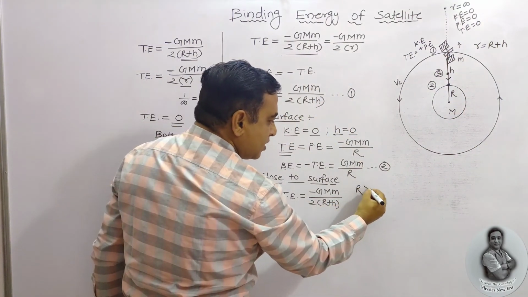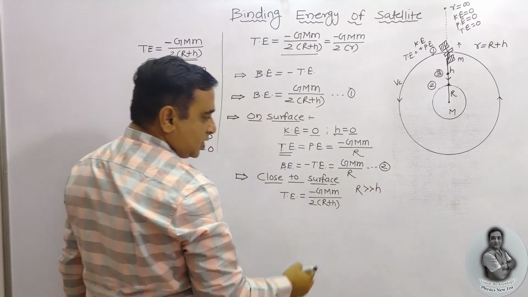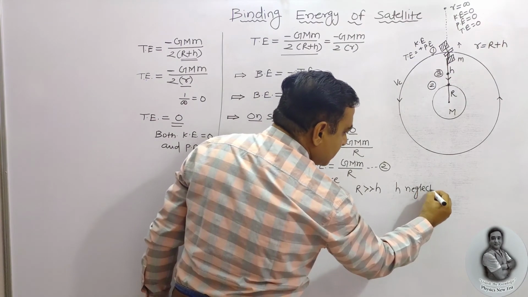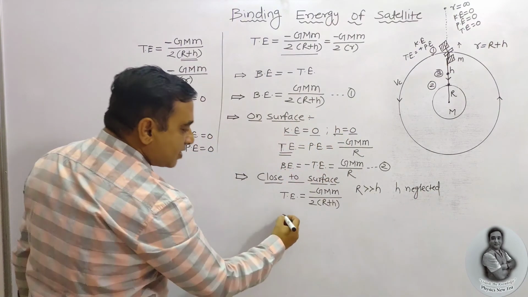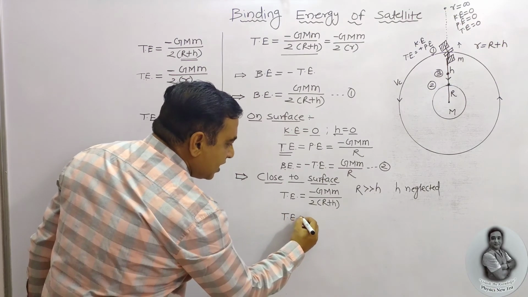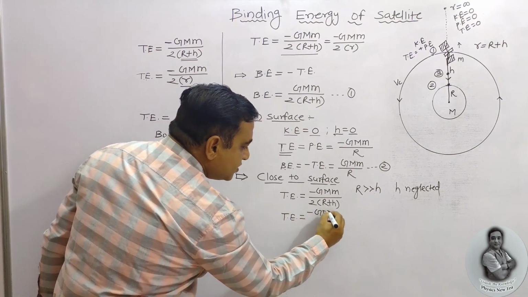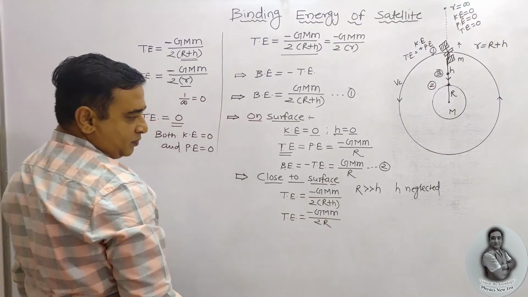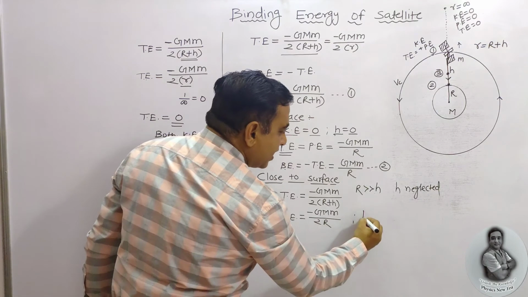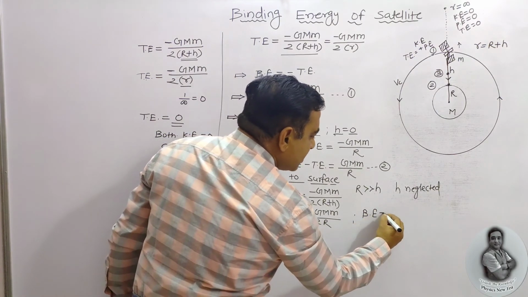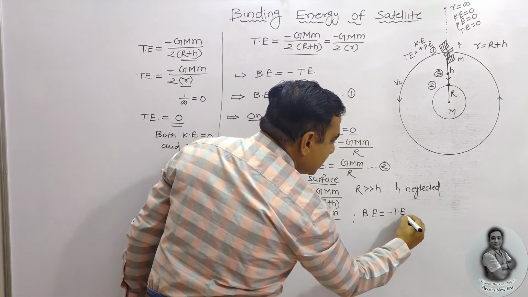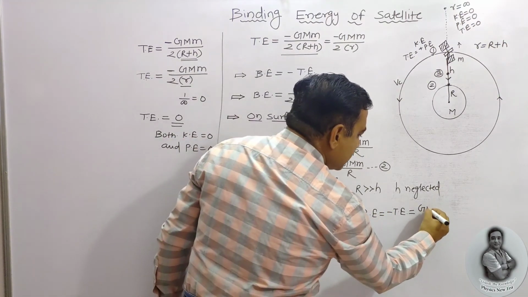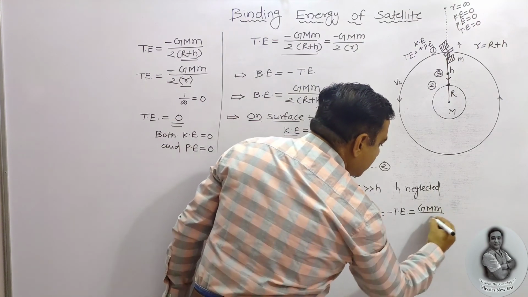R is very much greater than h, so h is neglected. Our equation is total energy equal to minus GMm upon 2R. But what about the binding energy? Binding energy is equal to minus total energy, and minus minus becomes plus. So the equation is GMm upon 2R.